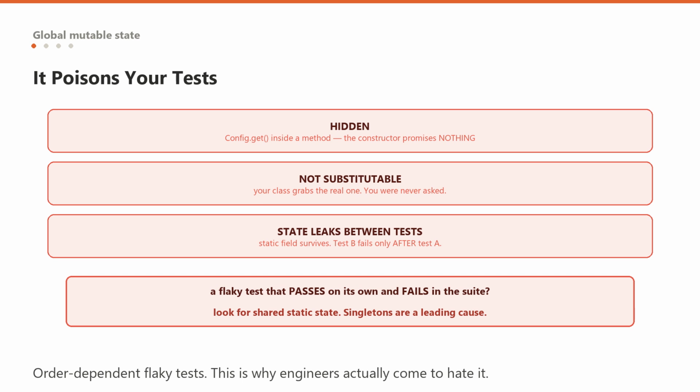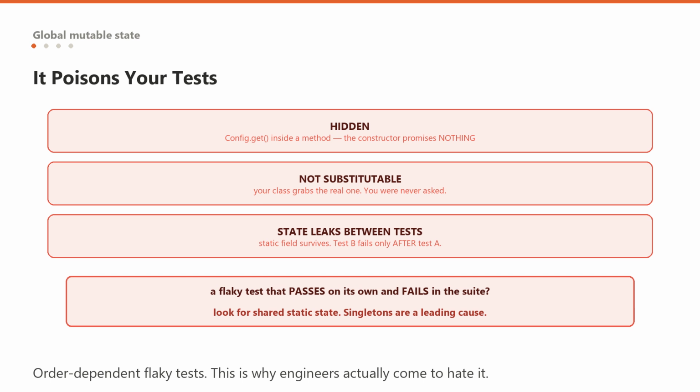It cannot be substituted. You want to test your order service against a fake config, but your order service reaches out and grabs the real singleton itself. You cannot inject a fake, because you were never asked. Your options are a mocking framework doing bytecode surgery on static methods, or a backdoor on your production class, and both are gross. And it carries state between tests.